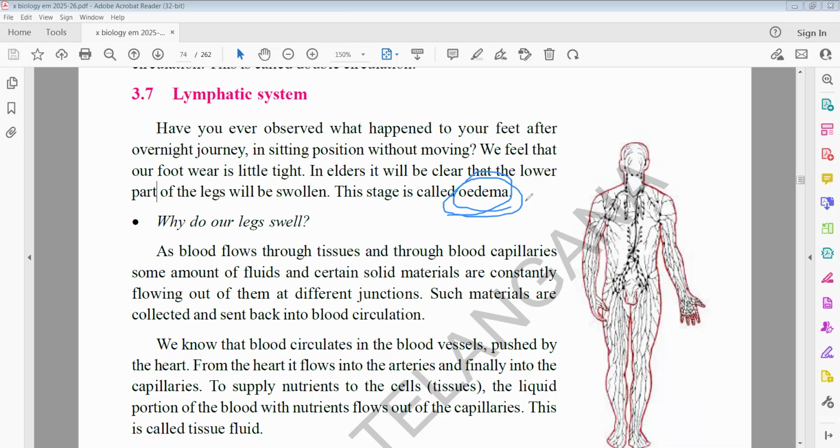However you pronounce it, nothing will happen. Edema means swelling of legs due to accumulation of blood in the leg muscles.